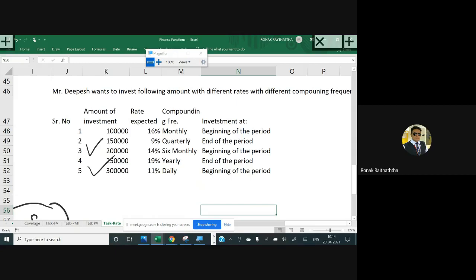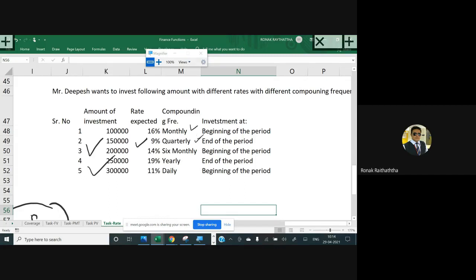So if he would have selected some safe kind of investment avenue like government securities, or some of the debt mutual funds, such kind of investment avenues do not offer much return, but they are quite stable, less risky in nature. So that's why he is expecting a small rate on those kinds of investments. So that entirely depends on what kind of investments he is making and what kind of investment avenue. Then the compounding frequencies are also different.